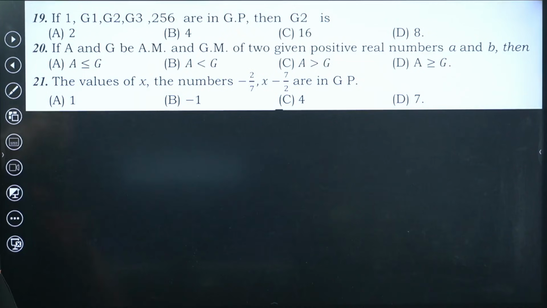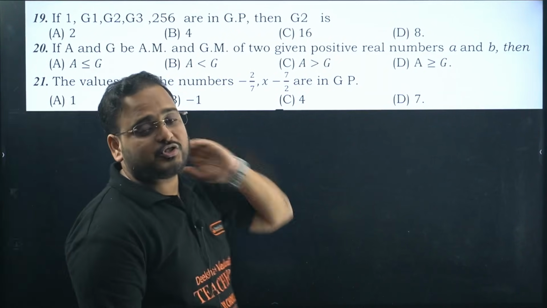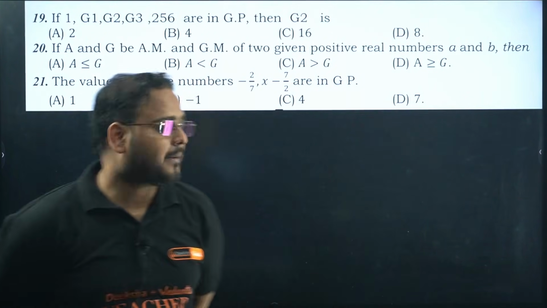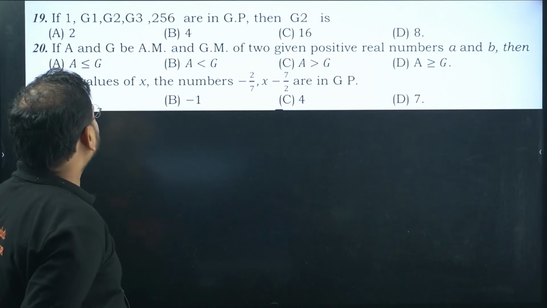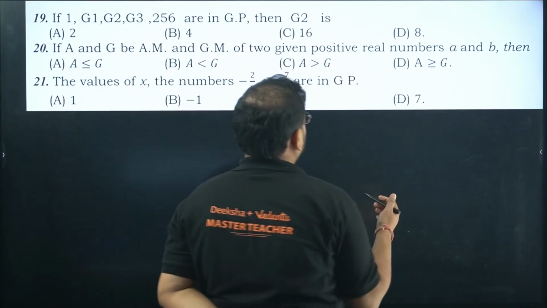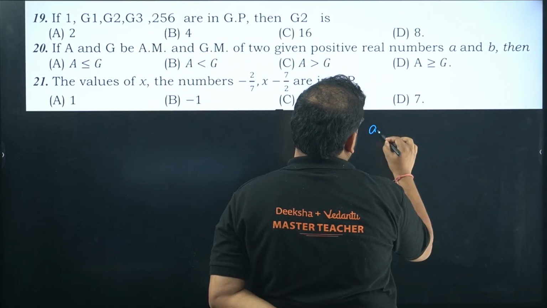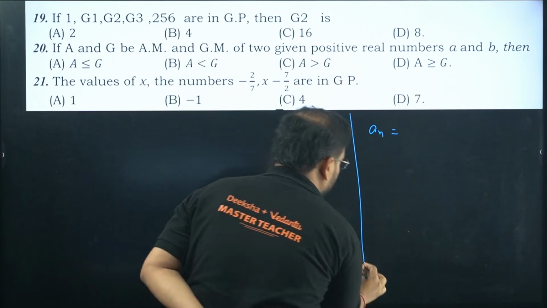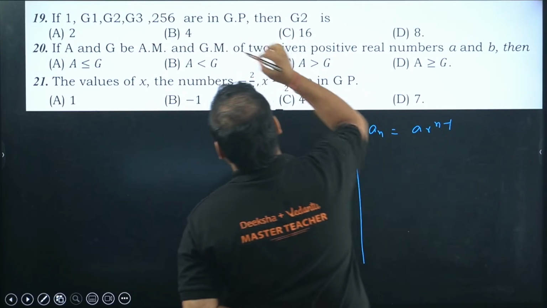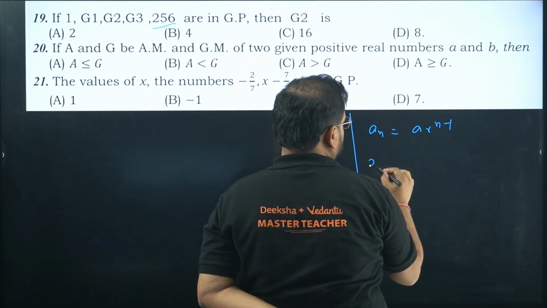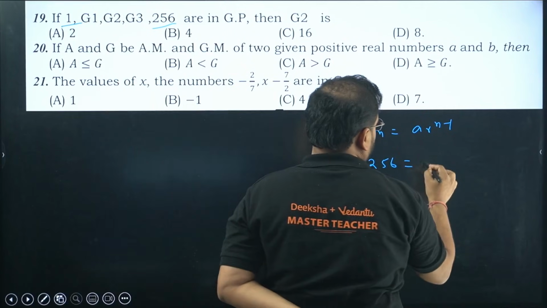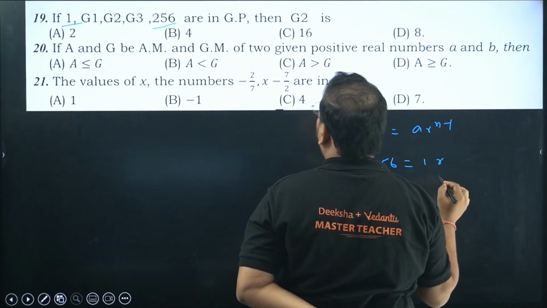Now another set of questions in the MCQ side of sequences and series. If 1, G1, G2, G3 and 256 are in GP, then find the value of G2. You'll just use the AN term formula, AR^(n-1), with AN as 256. First term is given as 1. R we don't know.